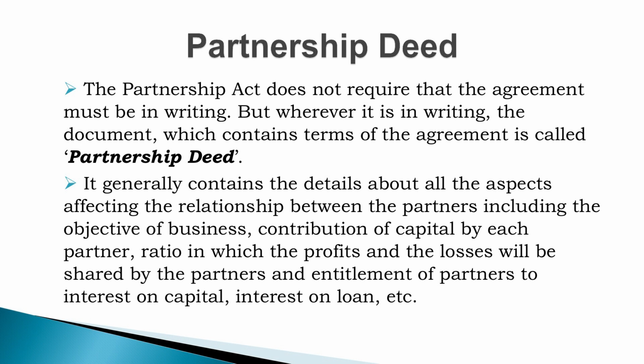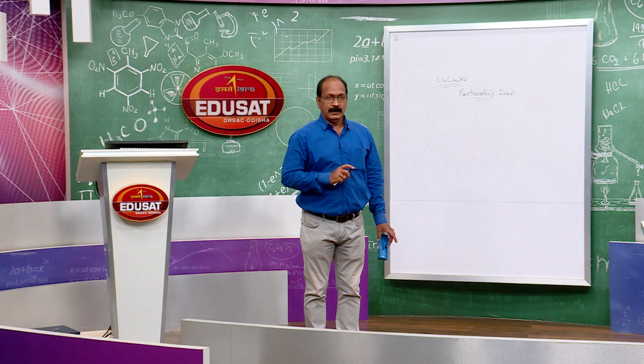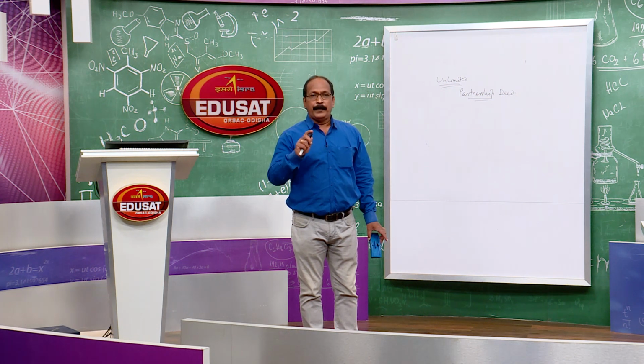It generally contains the details about all the aspects affecting the relationship between the partners, including the objective of business, contribution of capital by each partner, the ratio in which the profits and the losses will be shared by the partners, and entitlements of partners to interest on capital, interest on drawings, interest on loan, etc. So, this is partnership deed.